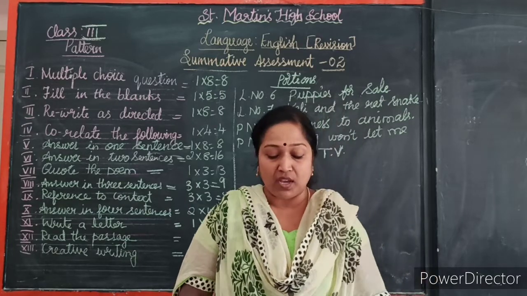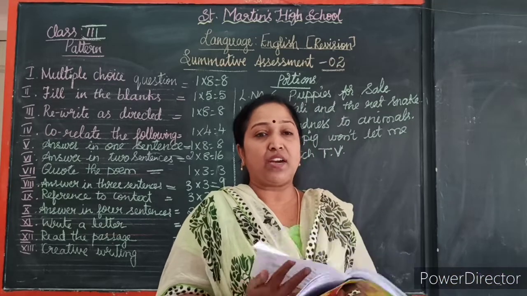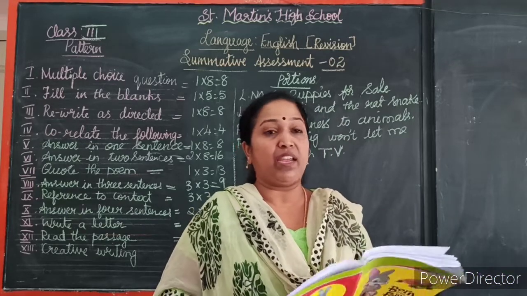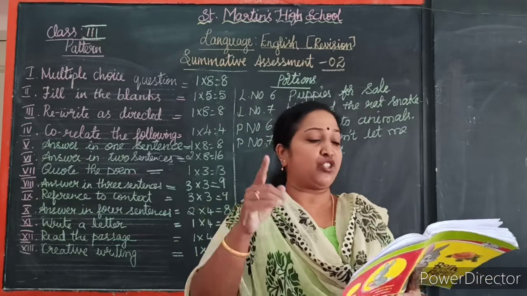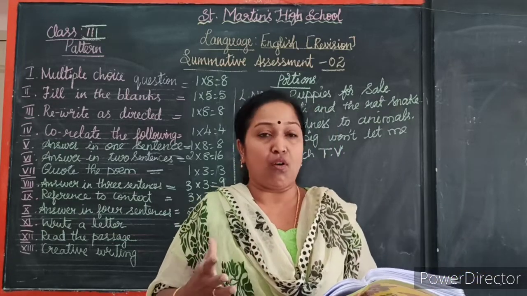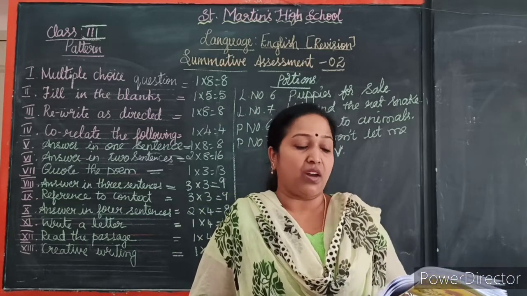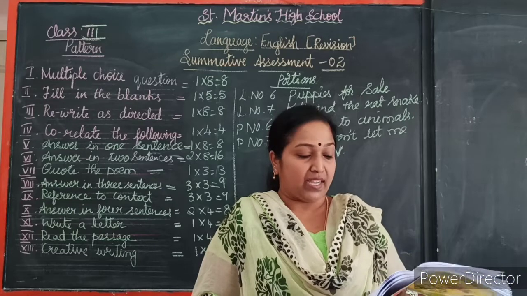Please take your classwork. Lesson number 7, Kali and the Rat Snake. So first main, I have given the new words. Second main, meanings. Trembling means shaking. Grin means broad smile. Commotion means noise or confusion. So third main, fill in the blanks with the correct words, choosing from the words in the bracket.